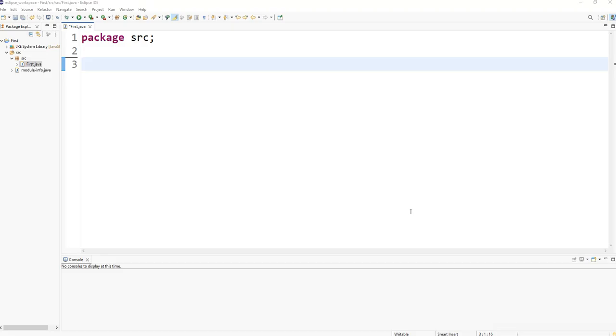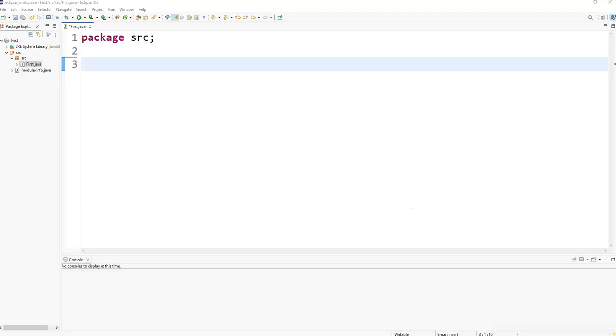So, I'm using an integrated development environment called Eclipse, and I created my first project in this program. You can see it on your screen. I also created a source file, first.java, where I will type all my code.